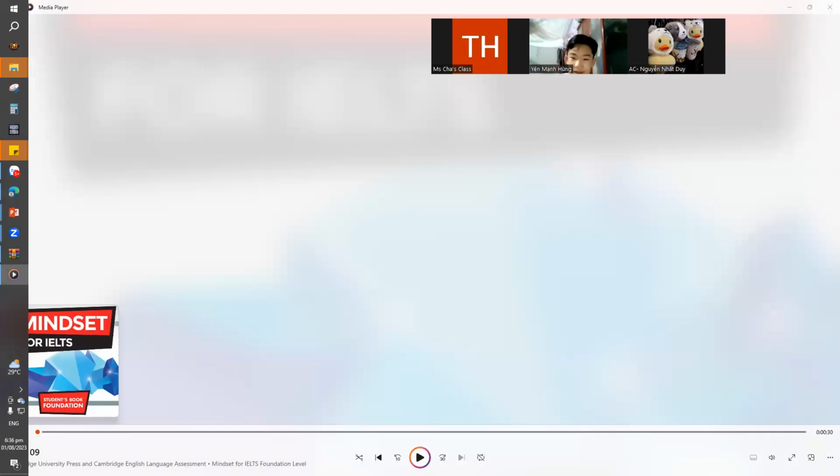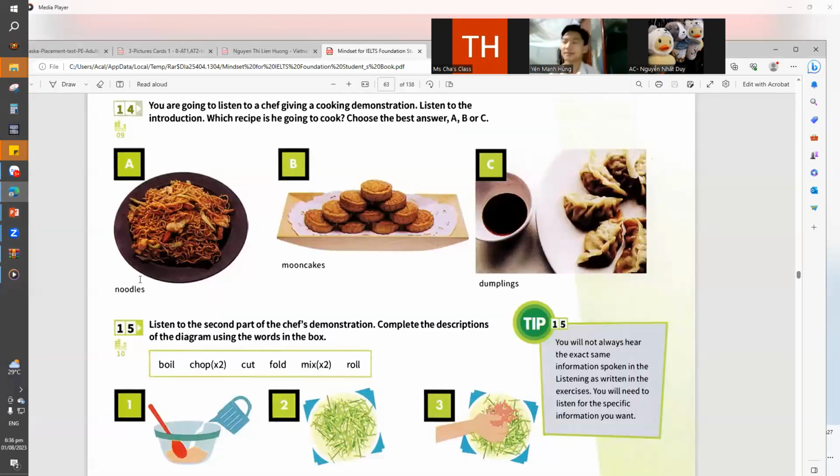One more time. Track 9. Yes. Today, I'm going to show you how to make one of my favorite recipes. It's a type of food that's been popular for thousands of years. The jiaozi, or dumplings, are beautiful and have the shape of a half moon. You start by making them in a similar way to noodles. You need to make some dough first, but this is quite easy.